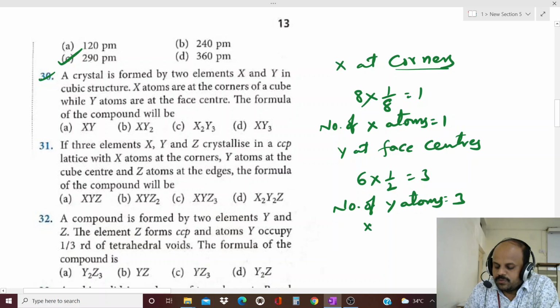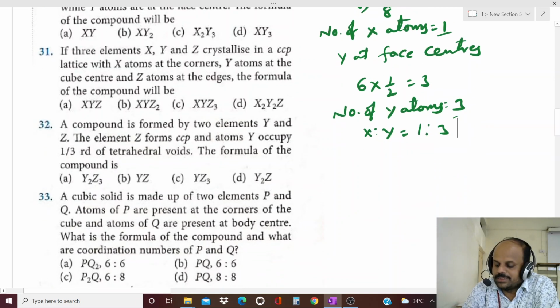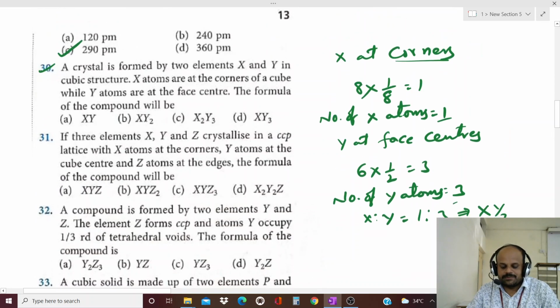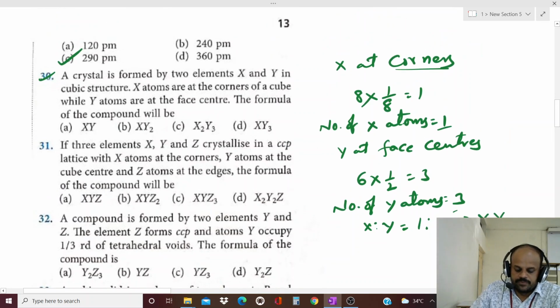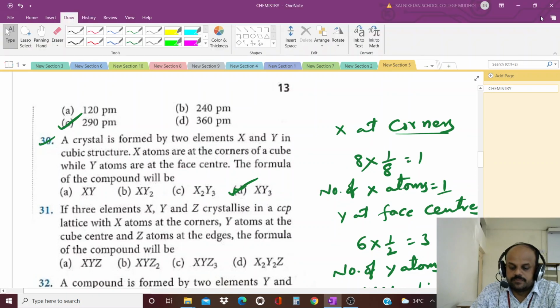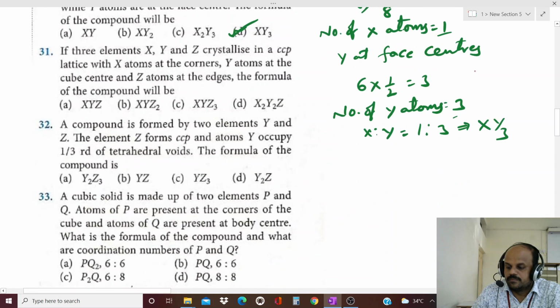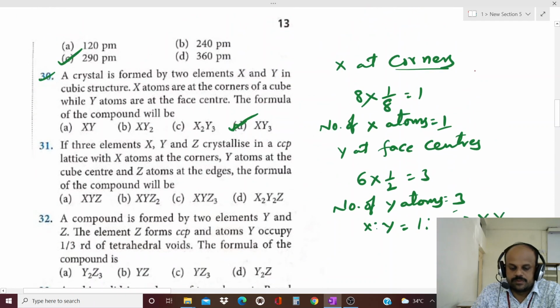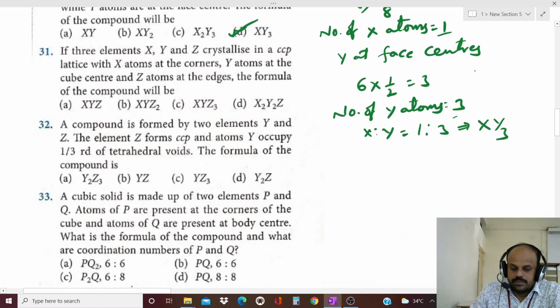So X is to Y, how many X atoms are there? 1. How many Y atoms are there? 3. So 1 is to 3 means what is the formula? X1Y3. So which option is the correct option for this question? That is D, the fourth option is the correct answer for this question. Okay, next question.